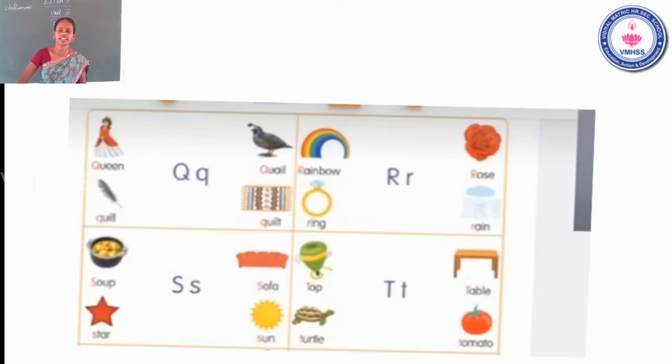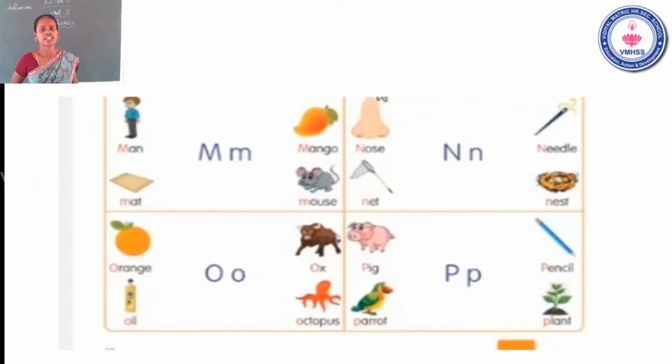Listen carefully. The name of the letter M, the sound of the letter M. First one, man. Second word, mat. Third one, mango. Fourth one, mouse. See the next letter. Next one, N. The name of the letter N. The sound of the letter N. Nose. Net. Needle. Nest.